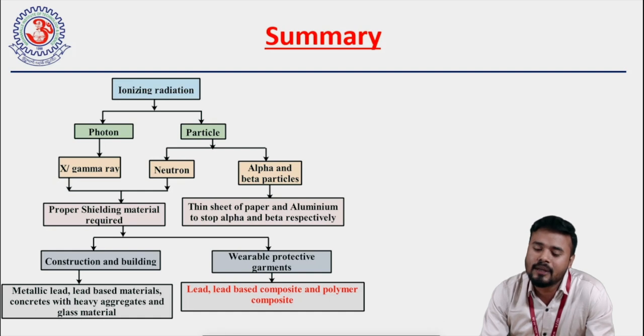To shield alpha and beta particles, a thin sheet of paper and aluminum are good enough. To shield gamma ray, X-ray, and neutron, we require proper shielding materials. This shielding material can be in two forms, either in construction and building materials, or in wearable protective garment forms, right? In the wearable protective garments, we are using lead-based composites and polymer composites as radiation shielding materials. And in construction and building material, we are using metallic lead-based materials, concretes with heavy aggregates, and glass materials.